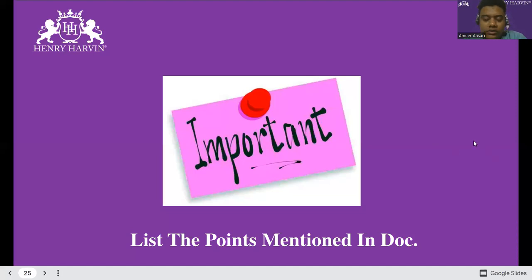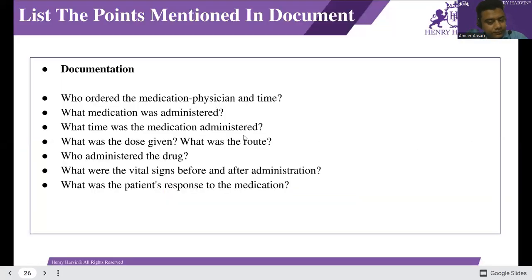Important things: documentation. Who ordered the medication? Physician and time. We also check that. What medication was administered? Also check that. What time was the medication administered? Also check. What was the dose given? What was the route? Also check. Who administered the drug? A physician, doctor, nurse, etc. And what were the vital signs before and after administration?